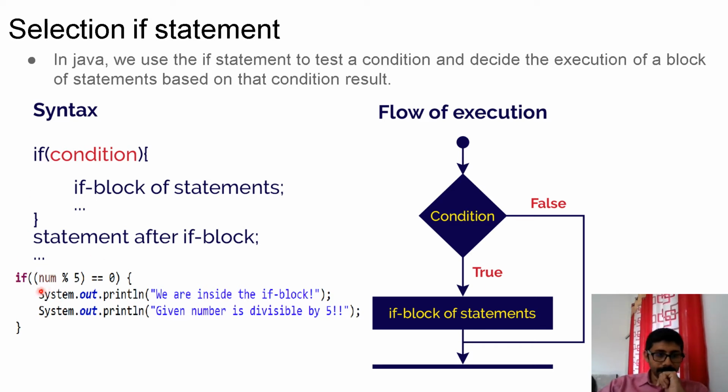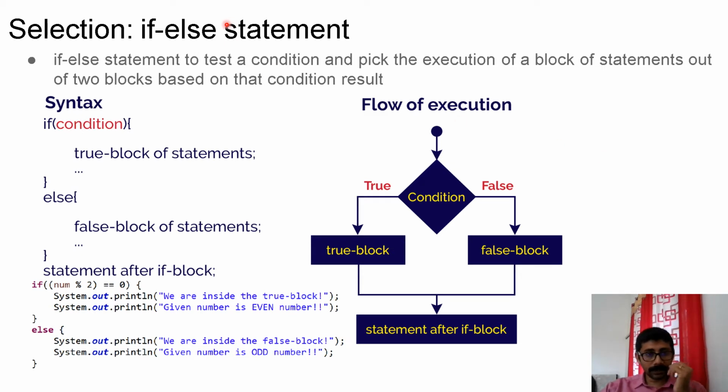Here you can see one example. If num modulus 5 equal to 0. Here this expression will evaluate to some numeric value that will be equated with 0. If it is 0, it will produce true, else this particular condition will produce false. Whenever this condition produces true, these two statements will be executed. If it is producing false, then the control will not enter the if block. That is the logic of the if statement.